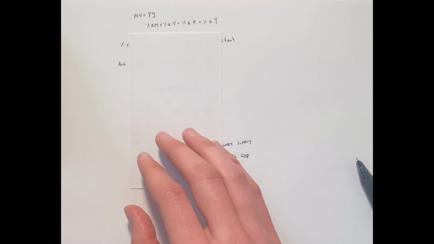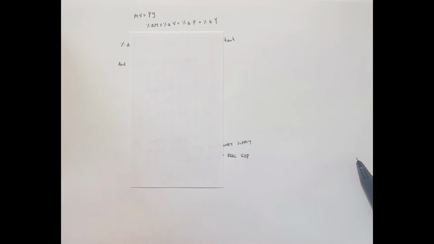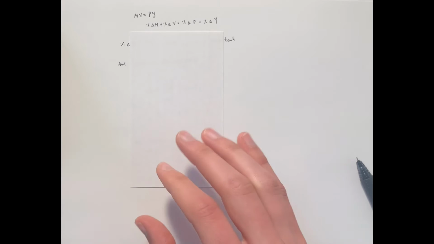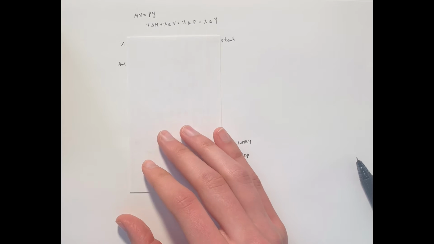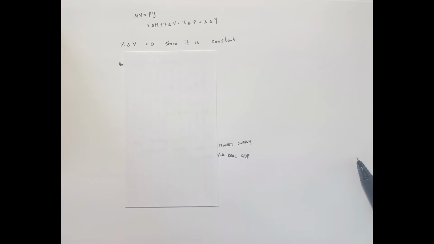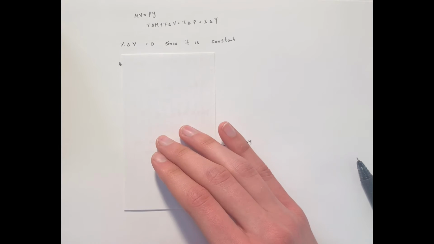Okay, so we introduced previously the quantity theory of money equation. The percent change of money supply plus the percent change of velocity of money equals the percent change of price level plus the percent change of GDP. And this is going to be important. We'll derive some things here. Irving Fisher said that we can assume that the percent change of velocity of money is 0. It's going to be constant, so it's going to be always, for example, 3%. Year to year, it'll stay the same. So that won't change much.